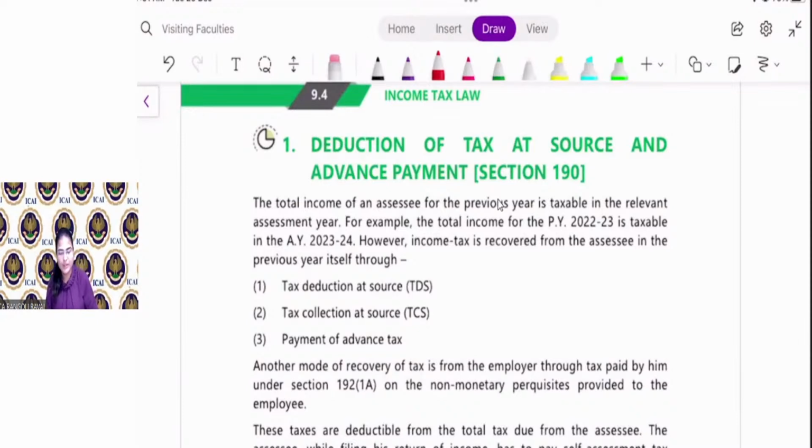See, for running of government needs regular payment, right? So what happened, my dear friend? Government will collect tax.